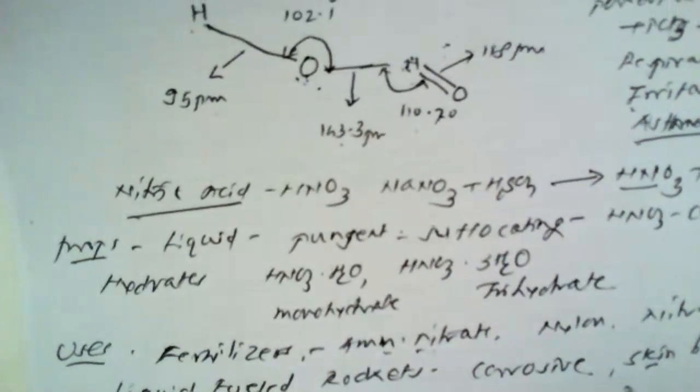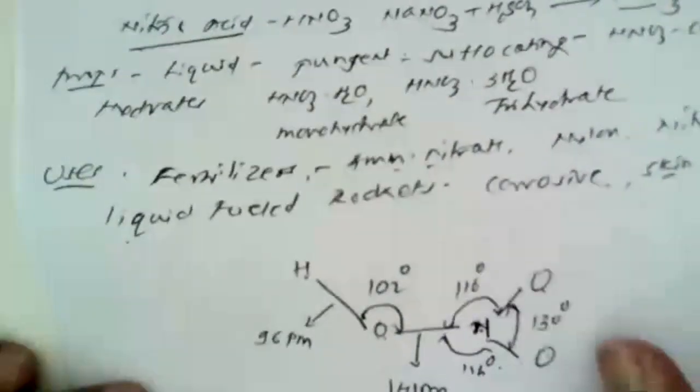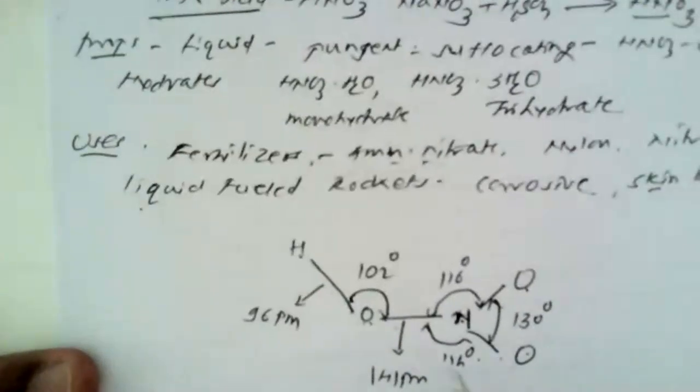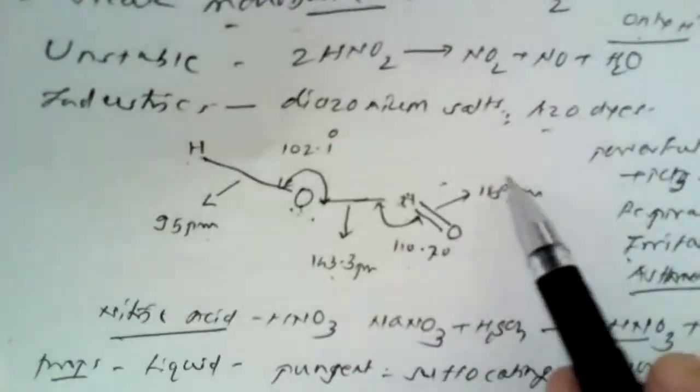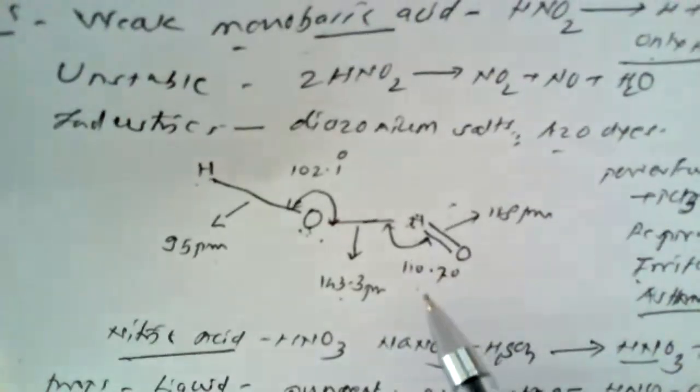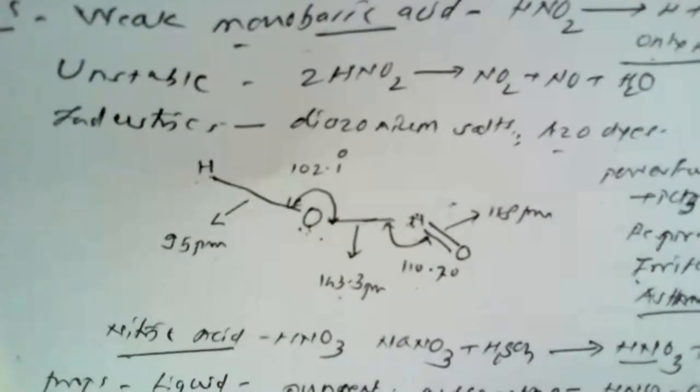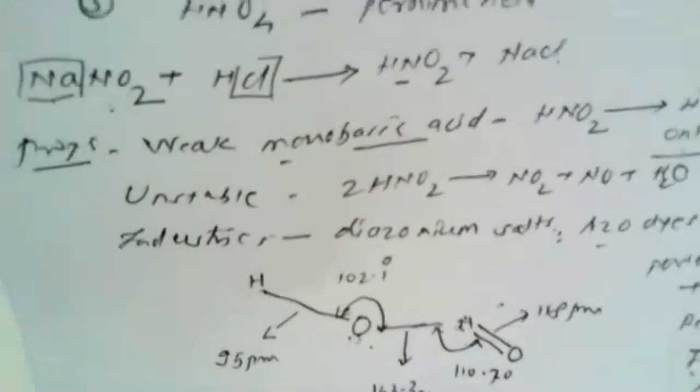So this is how one can show the structure for this HNO2. So here in HNO3, only one oxygen has been added, and the bond characteristics differ somewhat, with very small values, from nitrous acid to nitric acid.